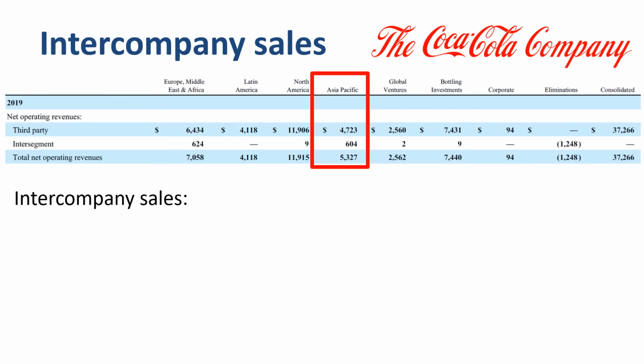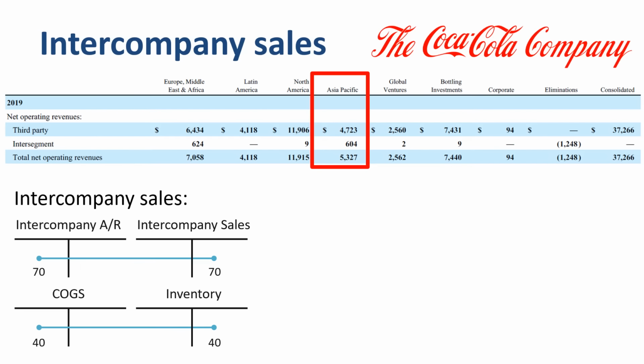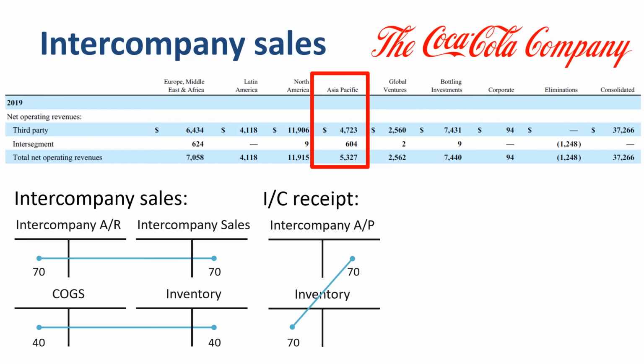The journal entries for recording intercompany sales in the selling entity are debit intercompany accounts receivable for 70, credit intercompany sales for 70, and debit cost of goods sold for 40, credit inventory for 40. The difference between the amount recorded in intercompany sales and the amount recorded in COGS is the margin of 30 on the intercompany sales for the transferring entity. The receiving entity first books debit inventory for 70, credit intercompany accounts payable for 70.